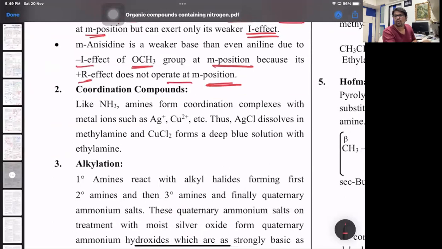Then we also have coordinate compounds over there, because ammonia and amines have nitrogen with a lone pair. So it's basically a neutral ligand. It forms coordination complexes with silver and cupric ions. AgCl dissolves in methylamine, and copper chloride forms a deep blue solution with ethylamine. So it's basically a neutral ligand.